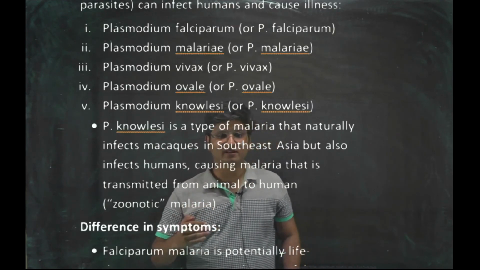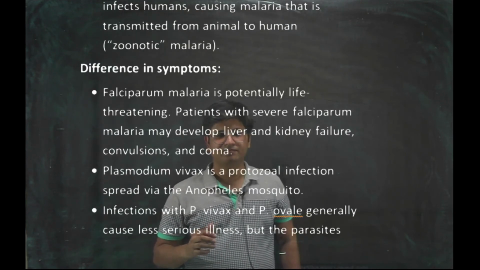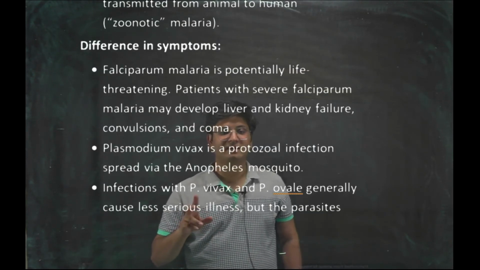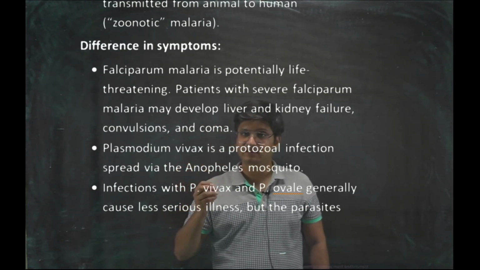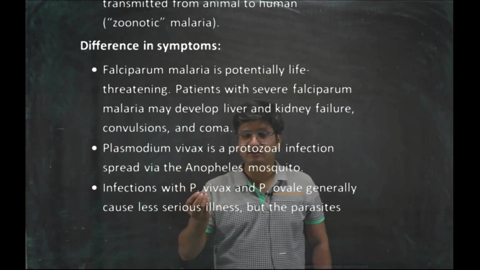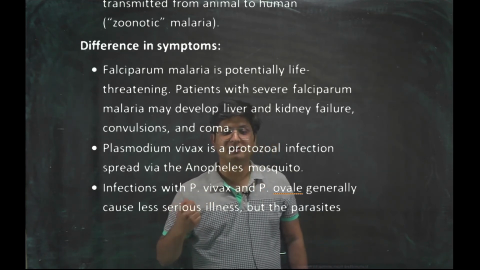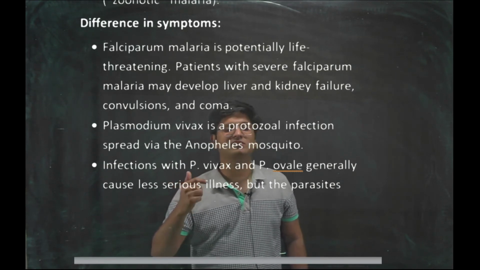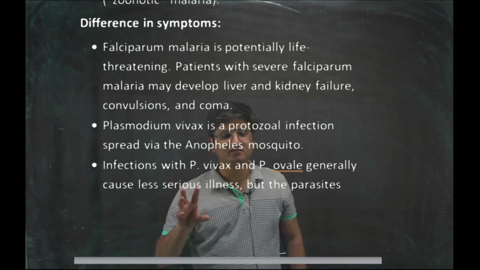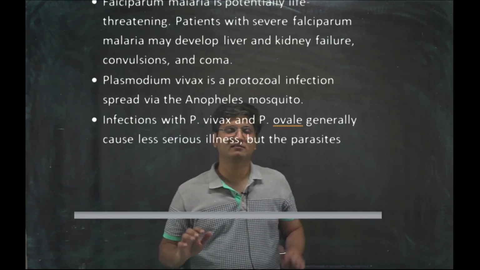And what is the difference between all these kinds of plasmodium? PF, that is falciparum malaria, is potentially life threatening. So there can be severe damage to the heart, kidneys, lungs, and the person can also go into a coma. And Plasmodium vivax is a protozoal infection that spreads via the Anopheles mosquito. We know this. Infections with PV and PO are generally less serious.